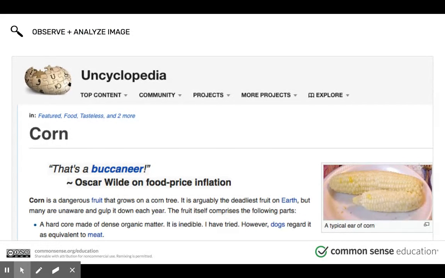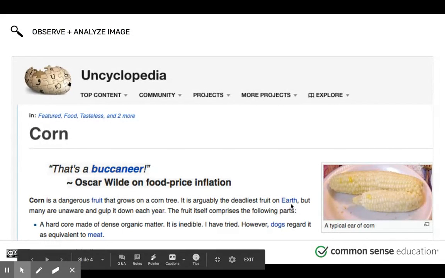Now, it looks like Wikipedia. It's pretty much Wikipedia, but it's called Uncyclopedia. And it says corn. Now, I'm going to read it and be like, okay, sweet, I need something for my paper. All right. Corn is a dangerous fruit that grows on a corn tree. It's a dangerous fruit? Okay, all right. It is arguably the deadliest fruit on earth, but many are unaware and gulp it down each year.